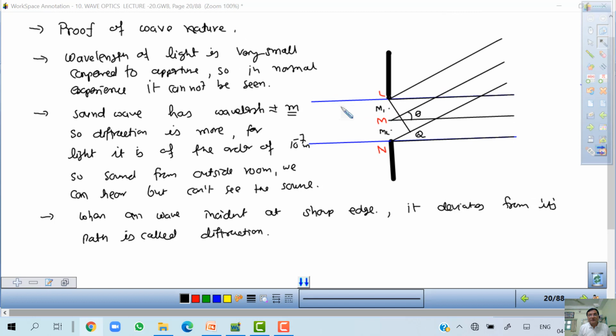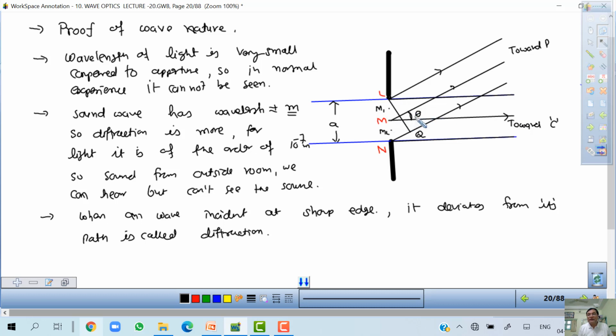So this is one slit, and the width of the slit, I say it is A. These are the rays which are moving, propagating parallel toward C. We have placed one screen at some distance toward C. Okay, and this point is P. Because waves are deviated, they are moving toward P. This makes angle theta with this MC.